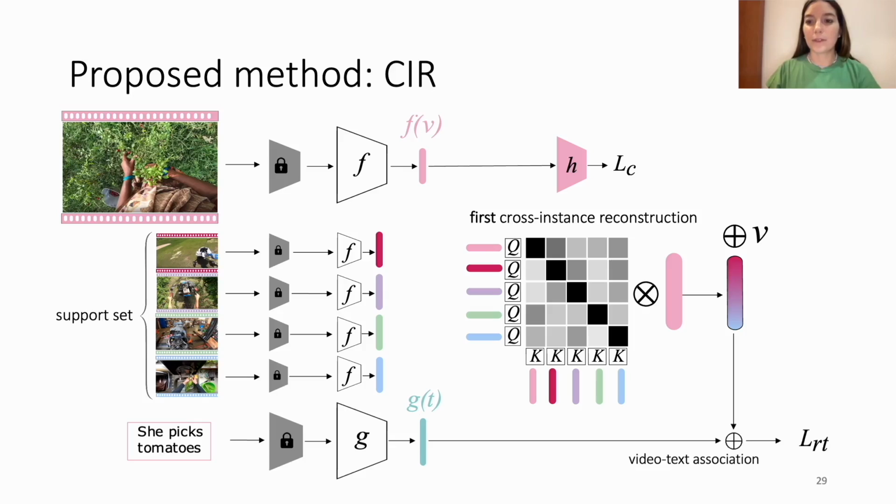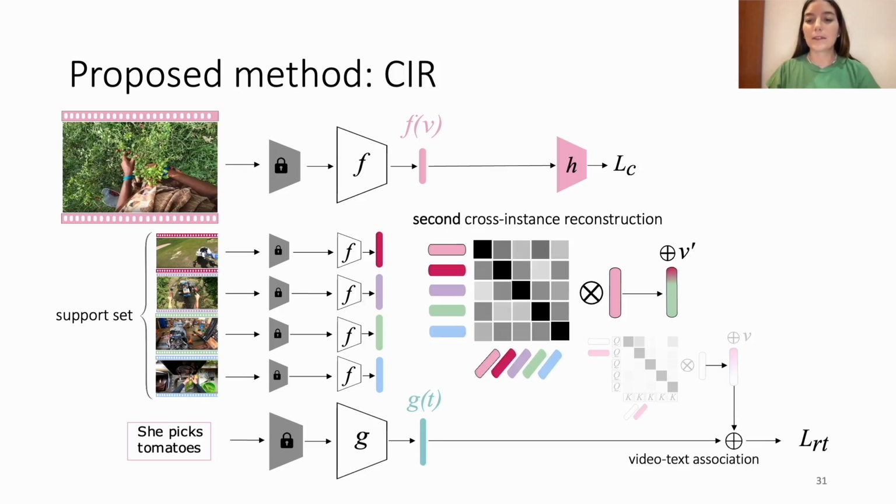The resulting reconstruction is then used for video-text association. We jointly reconstruct all videos in the batch at the feature level, and use noise contrastive estimation on these reconstructed video-text pairs, and importantly backpropagate this loss to the video features. Our main objective is to train the projection F, so it learns to generalize across scenarios and locations.